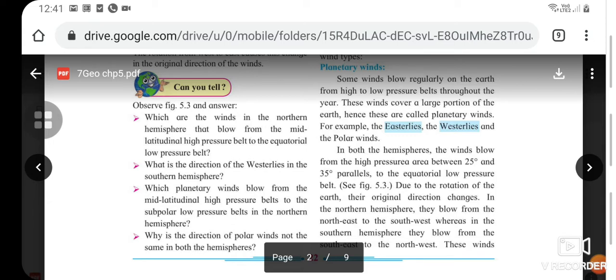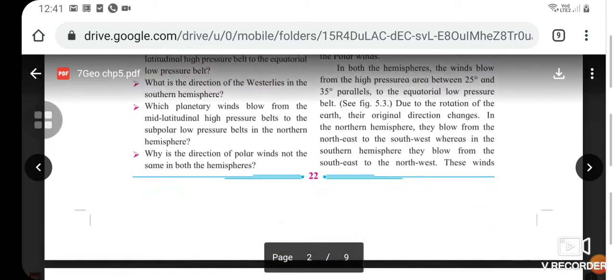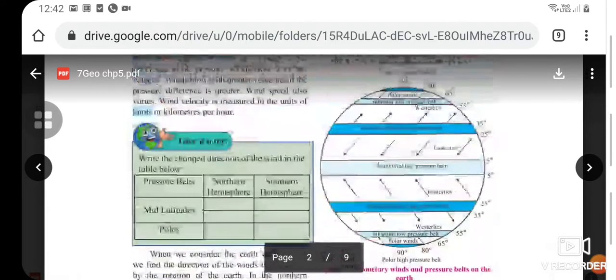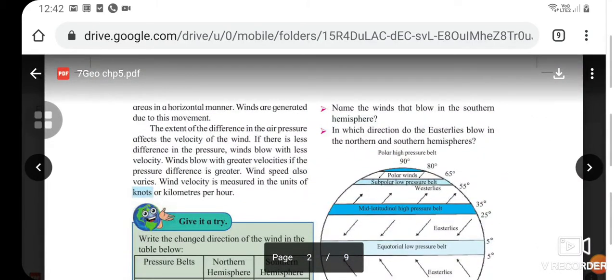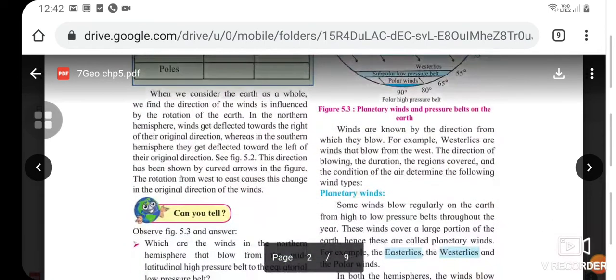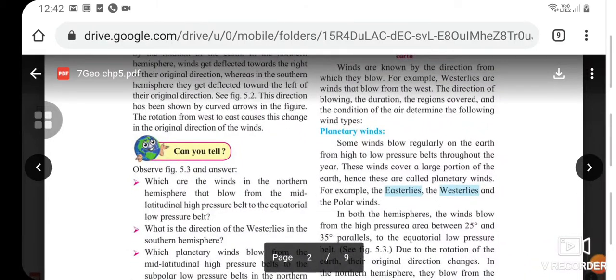Which planetary winds blow from the mid-latitudinal high-pressure belts to the subpolar low-pressure belts in the northern hemisphere? Why is the direction of polar winds not the same in both the hemispheres? Name the winds that blow in the southern hemisphere, and in which direction do the easterlies blow in the northern and southern hemisphere?